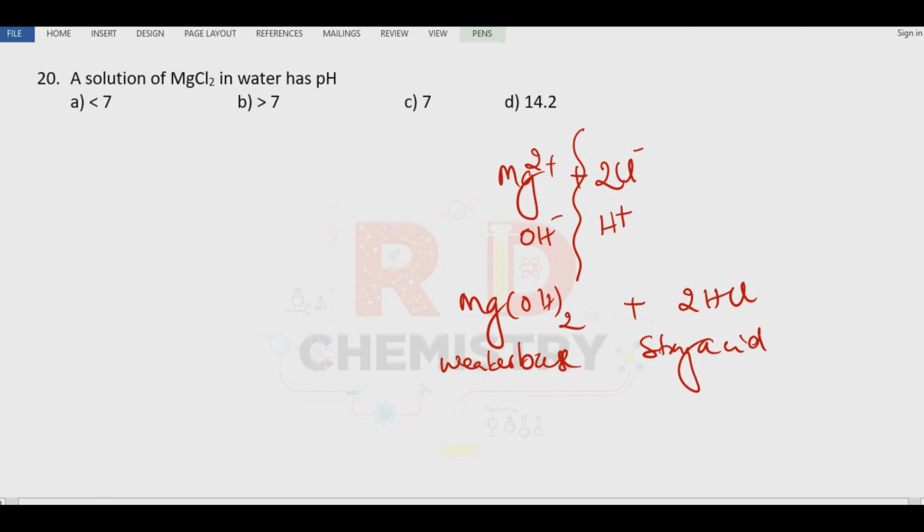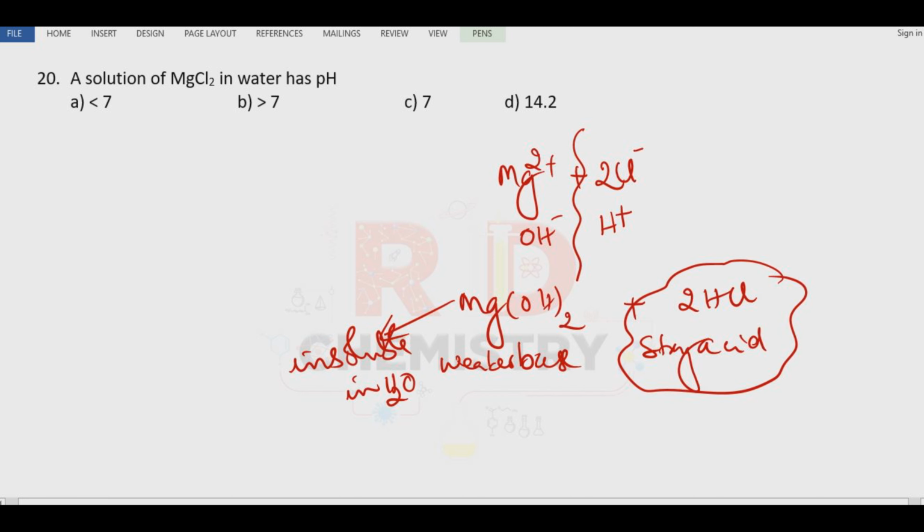So now what will happen? A weak base and a strong acid are there. Moreover, magnesium hydroxide is insoluble in water, so more HCl remains in the solution. If there is more HCl, the solution should have an acidic pH. Therefore, pH should be less than 7. So the answer is option A. Less than 7, acidic pH it is.